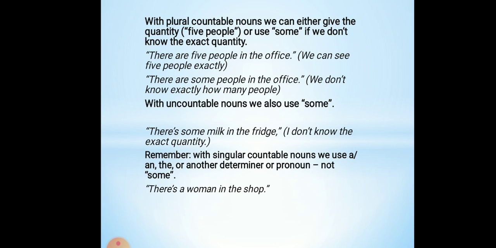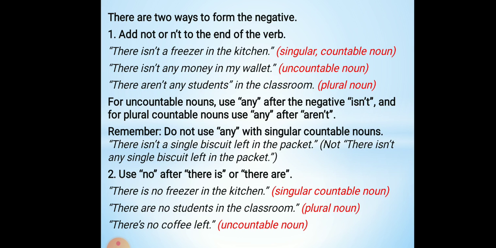With uncountable nouns, we also use some. For example, there is some milk in the fridge. Soyuducuda biraz süt var. I don't know the exact quantity. But remember, don't forget, with singular countable nouns, we use a, an, the, or another determiner or pronoun, not some. For example, there is a woman in the shop. Mağazada bir kadın var.